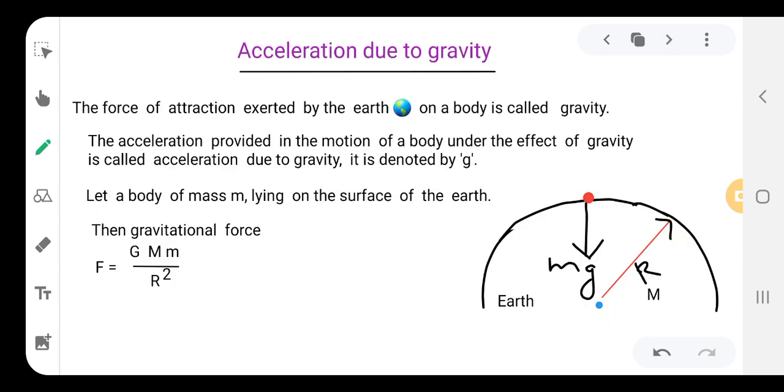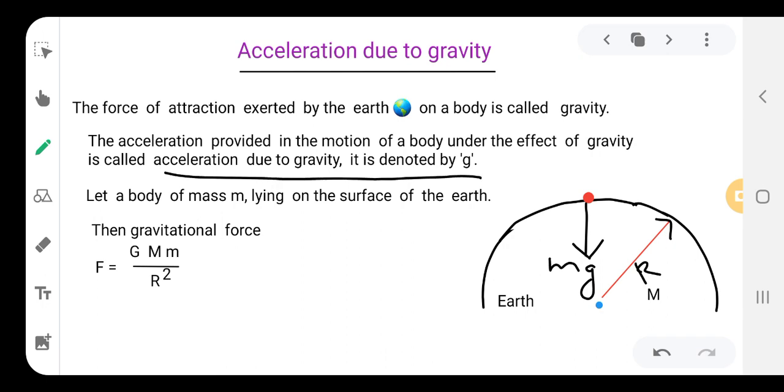Now let us go to the acceleration due to gravity. The force of attraction exerted by the earth on the body is called gravity. The acceleration produced in the motion of the body under the effect of gravity is the acceleration due to gravity. It is denoted by the letter g.